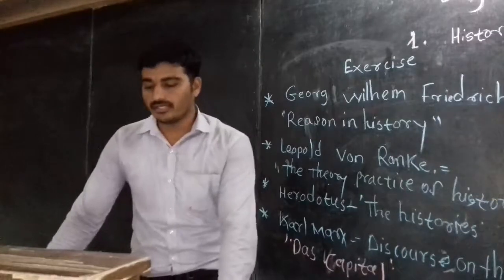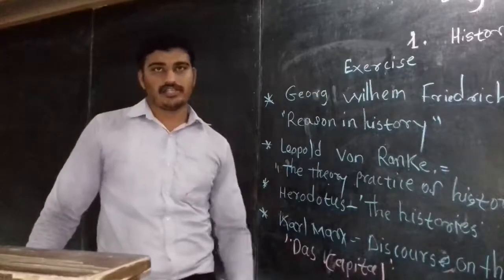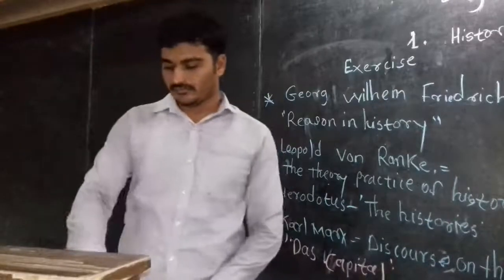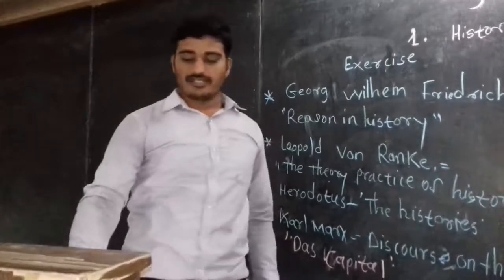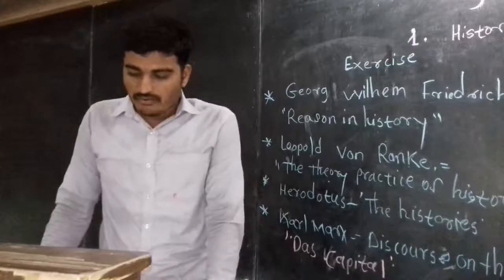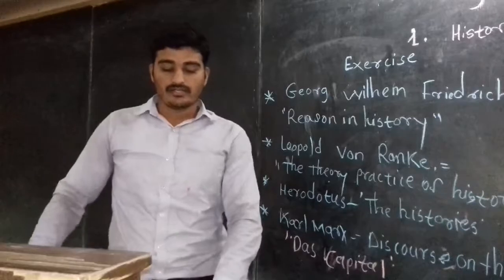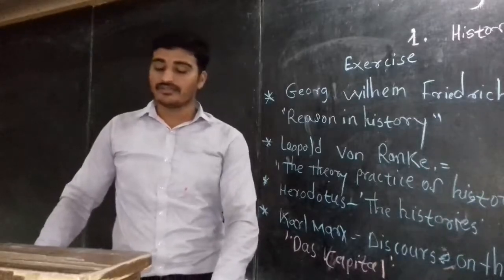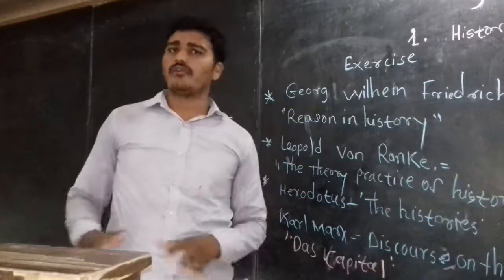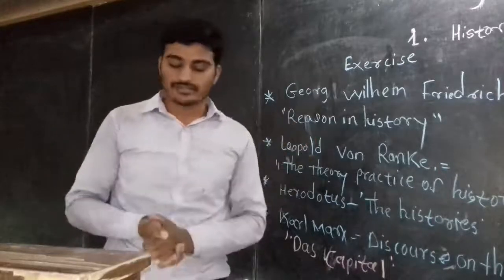So next we are going to see the second chapter, historiography in the Indian tradition. In the second chapter, we are going to see the tradition of Indian historiography, how historiography is used in India, 2.1, and also 2.2, Indian historiography, various ideological frameworks for history: what type of frameworks, what type of criteria they made for the study of history. That we are going to see afterward.